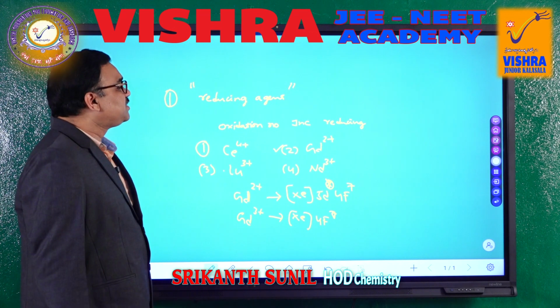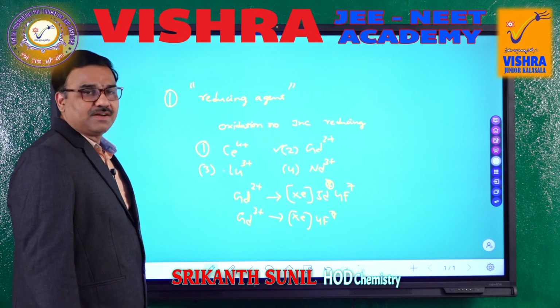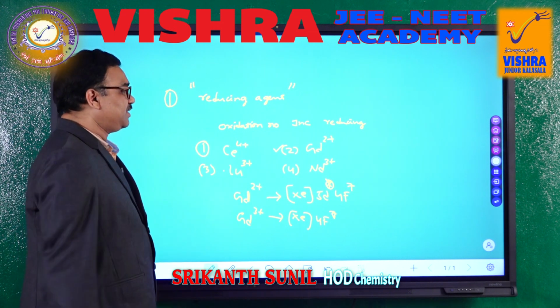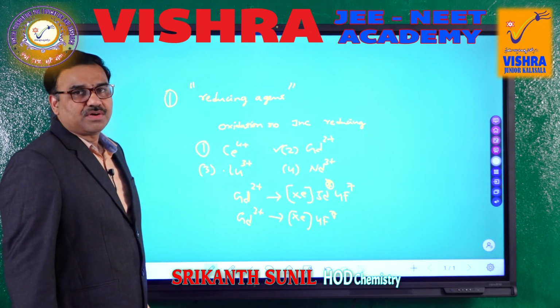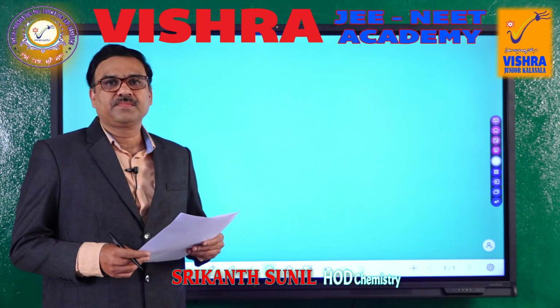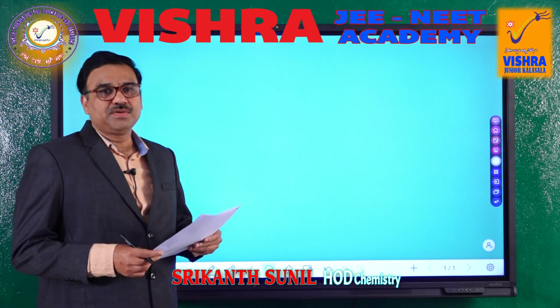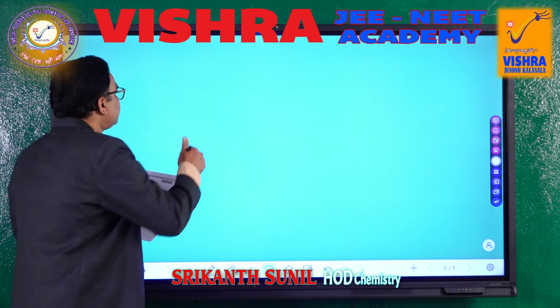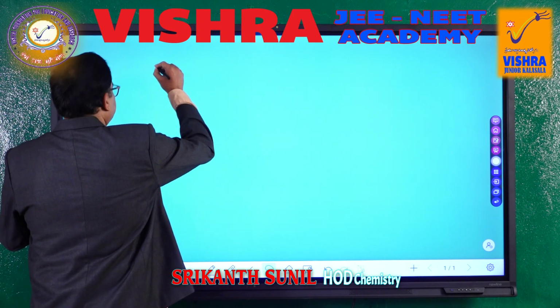So, it is a very simple question. This is from the d and f block elements, actually talking about the f block elements, we can say lanthanides and their electronic configuration related question. Okay, students, we will go to the second question. Second question is from organic chemistry. Let us see the 4 options given.